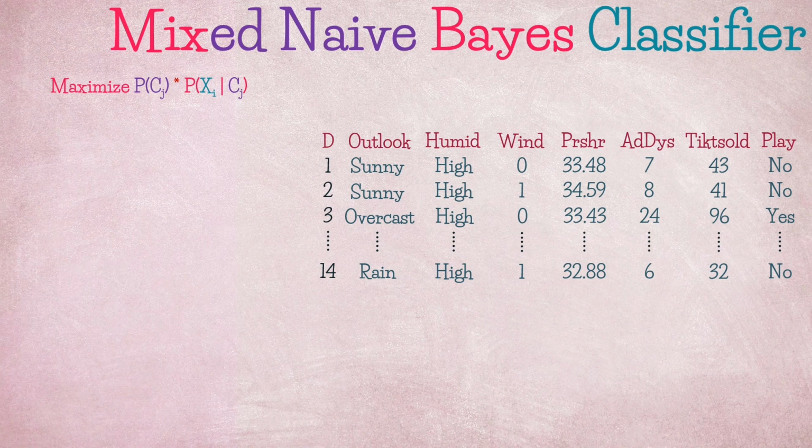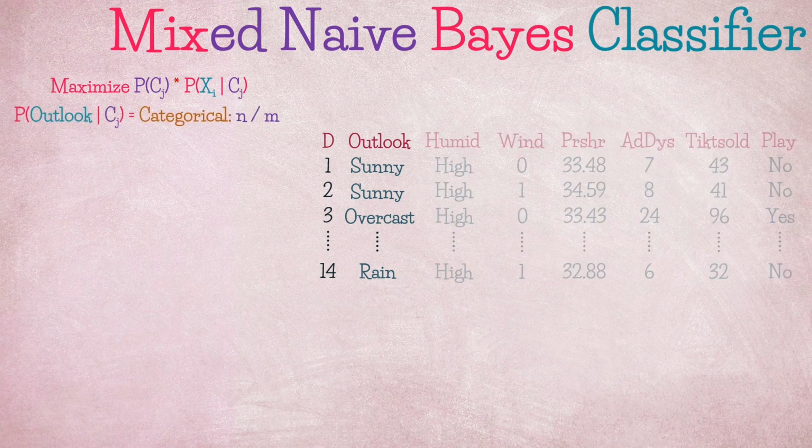We know that outlook is a categorical feature, so P(outlook | class) follows a categorical distribution with parameter n divided by m, where n is the count for each level category and m is the count of total samples or observations per class. This is also applicable for discrete representation of categorical features, known as the multinoulli distribution, where the representation of sunny, overcast, and rain would be changed to 1, 2, and 3. Humidity is the same as outlook.